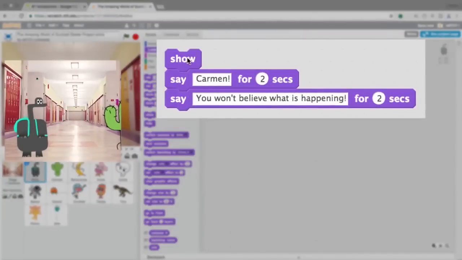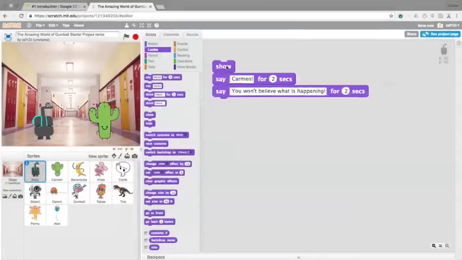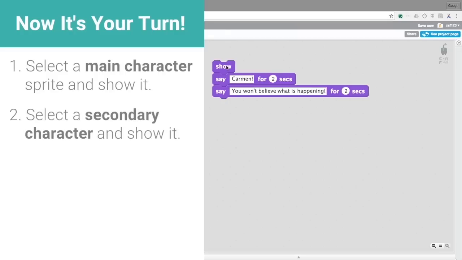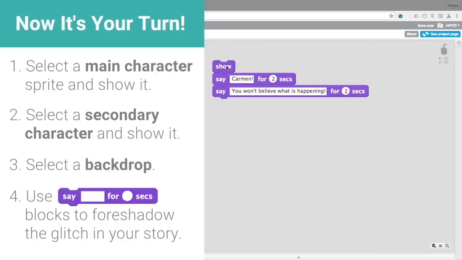To try your code, click to run it. The computer will run the code in the order or sequence that you create. Once you've written the dialogue that foreshadows the glitch, move on to the next video to write the code for the glitch. Now it's your turn. Select a main character sprite and show it. Select a secondary character and show it. Select a backdrop, and finally, use Say for 2 seconds blocks to foreshadow the glitch in your story.